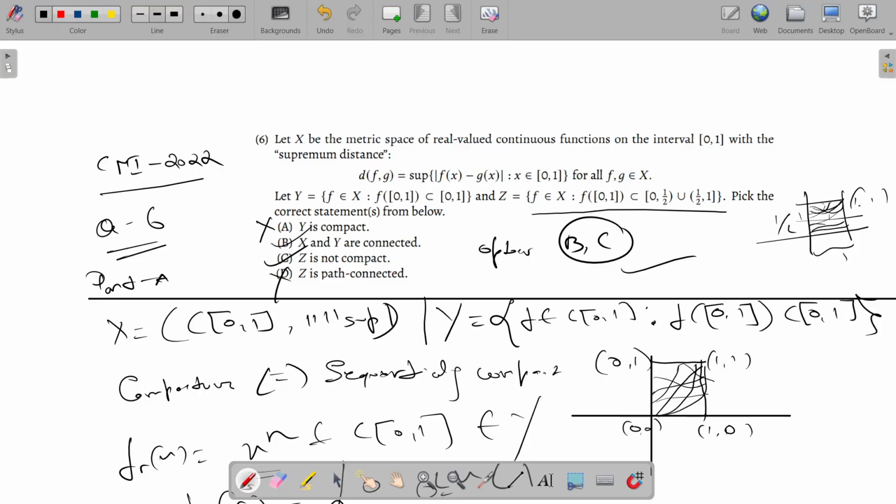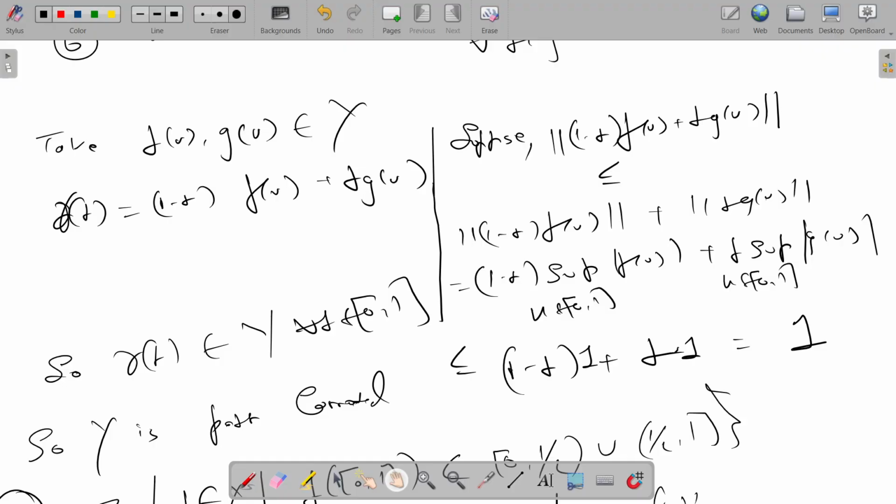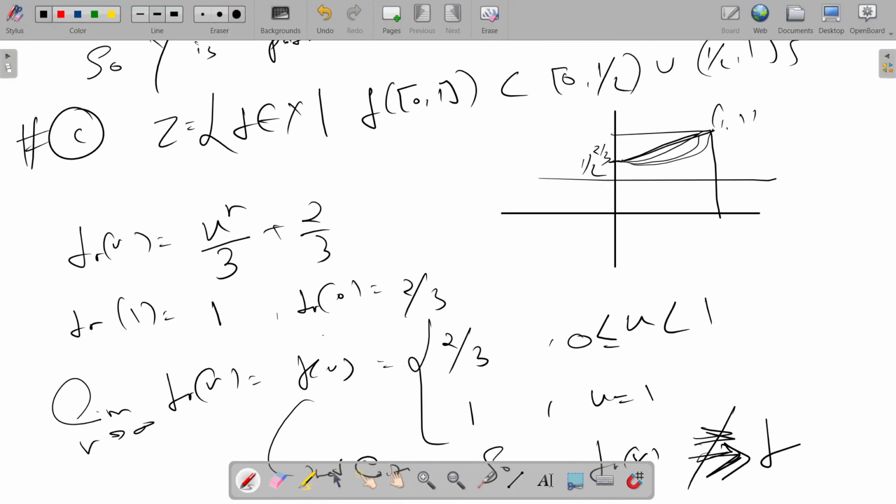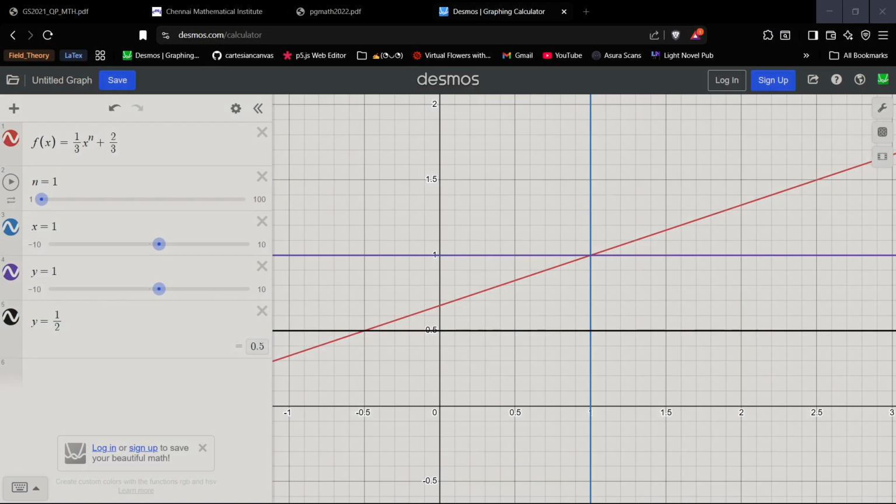And one more thing that I want to show you guys is this function f_n(x) that I took. Let me actually switch to a different scene. It will look something like this.